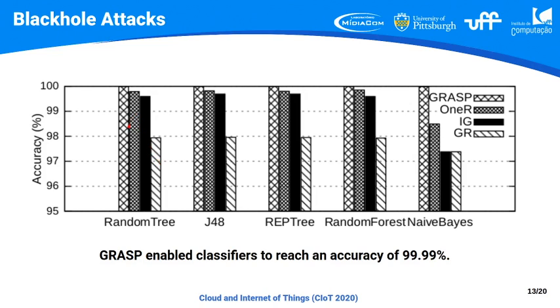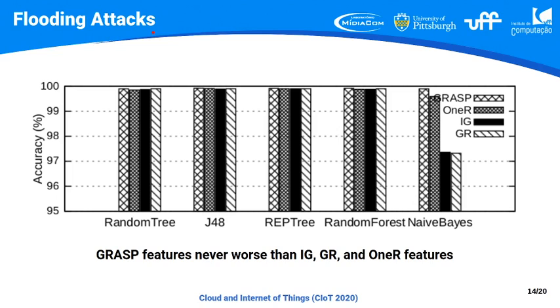So when we compare GRASP-based feature selection, we can see that the accuracy is significantly improved for black hole attacks. Regarding flooding attacks, we can see that GRASP is also never worse than IG, GR, or ReliefF feature selection.